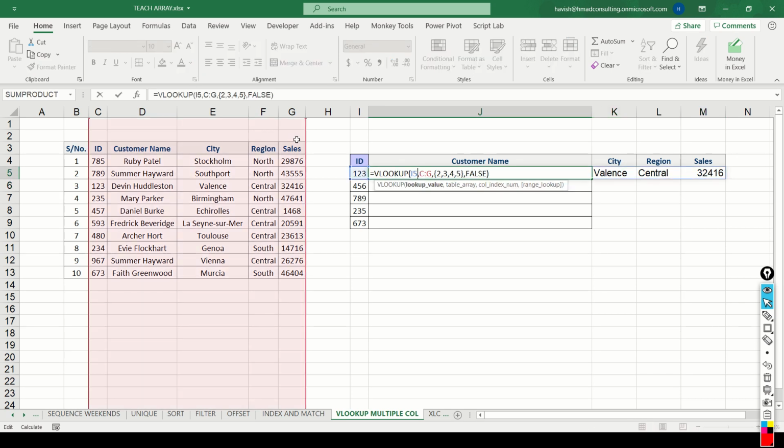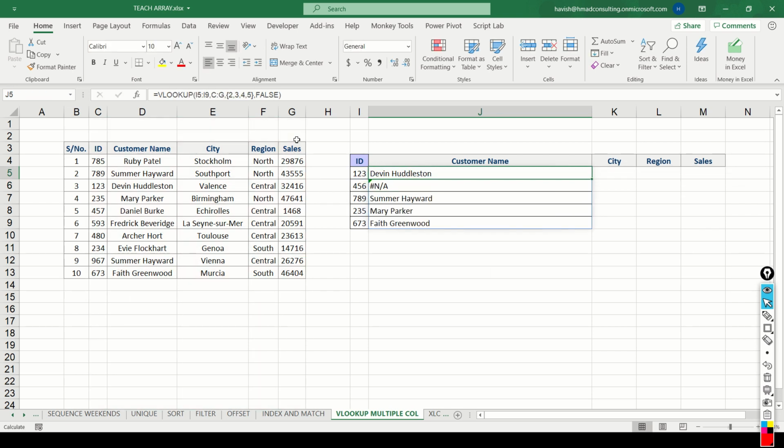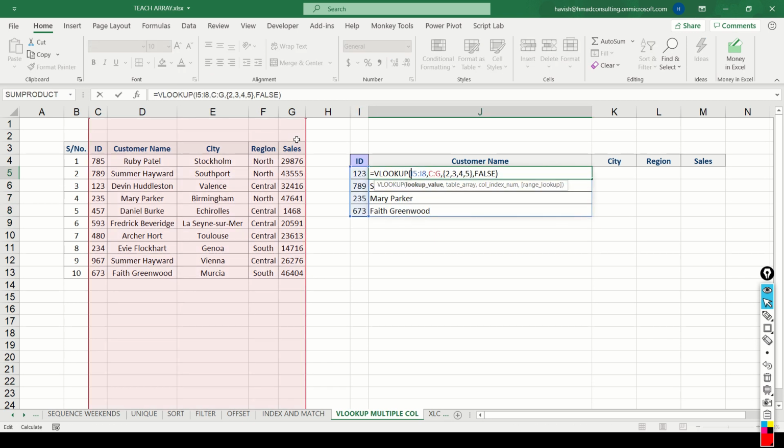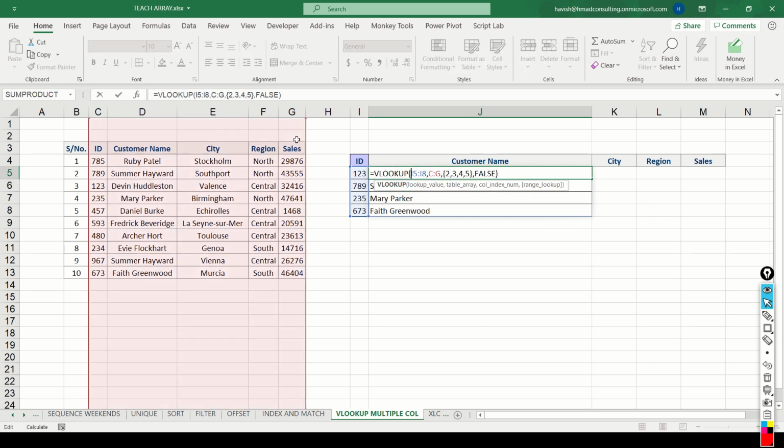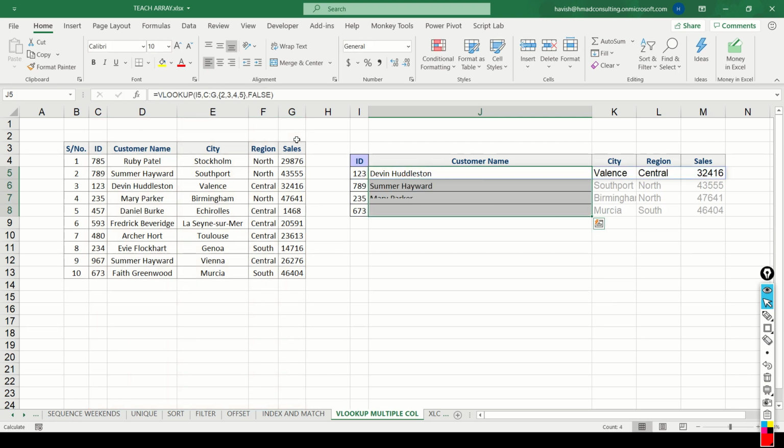Now, a small note here, if you try to write I5 colon I9, you notice that it doesn't work properly. In fact, we don't need the 456, so I'll remove that. It doesn't work properly because if you are looking at multiple cells as the lookup value, then you will not be able to get multiple column results. I'm not quite sure why that happens, but you can only get one of these. So you can either search for multiple lookup values or you can search for multiple columns. So in this case, you will have to copy it down manually, but at least you will not have to copy and paste the formula with different column numbers.